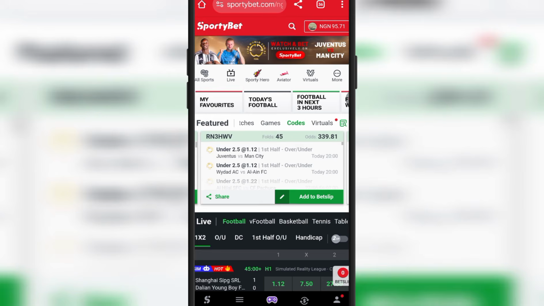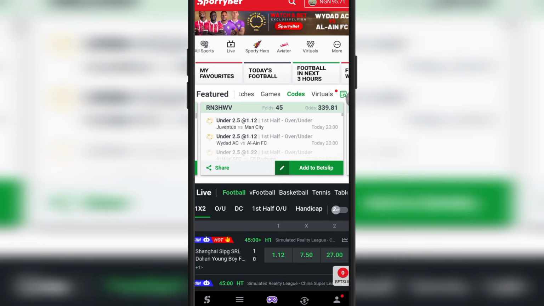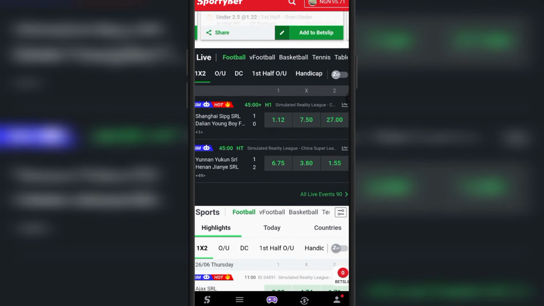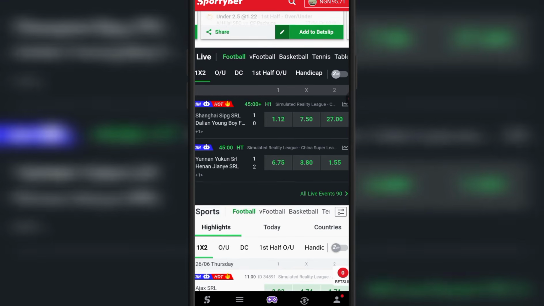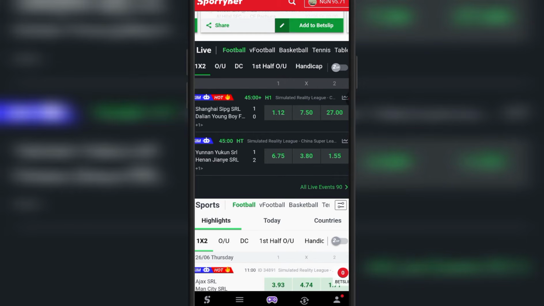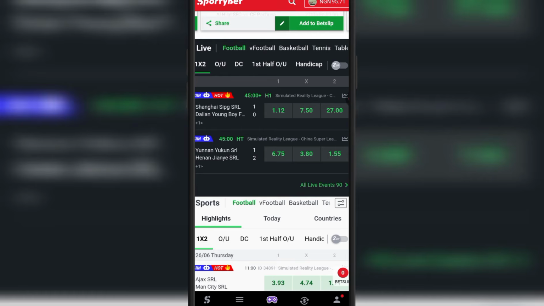Now, the first thing you're going to need is to know the source of this strategy. The source is going to be ChatGPT. So we are going to be using ChatGPT to make predictions. I know a lot of you already know this strategy because I've been teaching you how it works. But there's going to be something different today because I'm going to tell you the rules and regulations you have to follow when you want to test out this strategy.